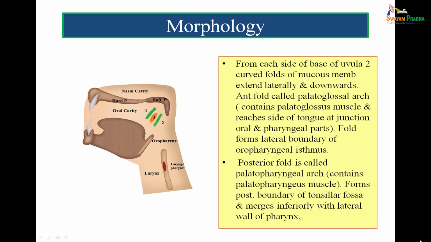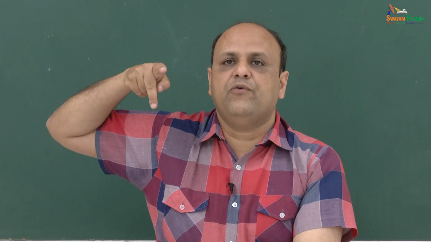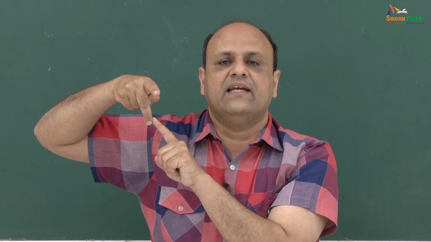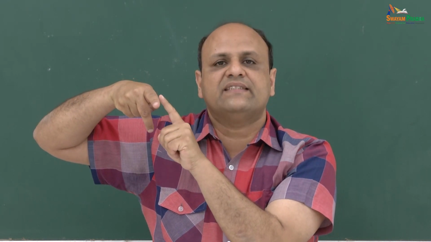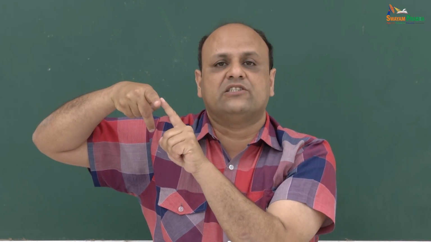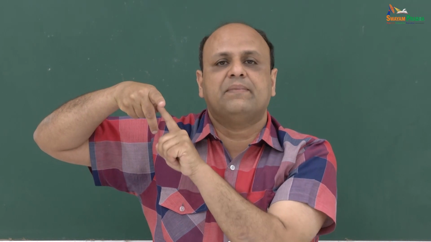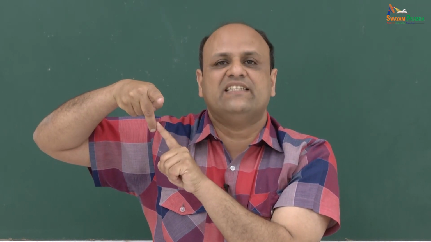Now, from each side of the base of the uvula, so the uvula has a projection in the center. From each side of the base, there are two folds of mucous membrane, like my two fingers. One fold is going anteriorly, the other fold is going posteriorly. The anterior fold represents the palatoglossal arch, while the posterior fold represents the palatopharyngeal arch.